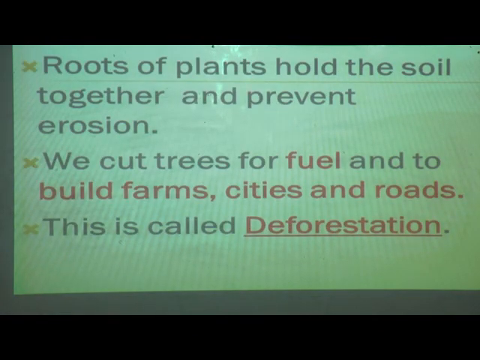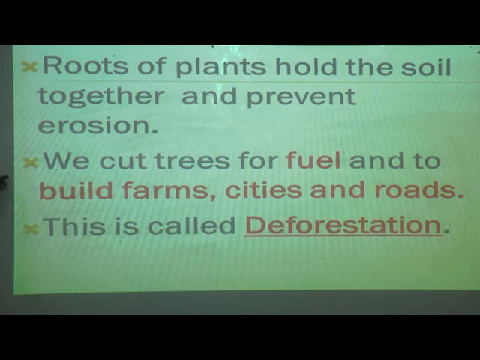Roots of plants hold the soil together and prevent soil erosion. What does it mean here? As the plant grows, the roots will be under the land. The roots hold the soil, isn't it students, and prevent soil erosion. So what do we need to do here so that soil erosion does not happen?